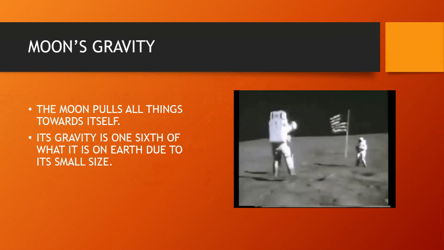This means that if you can jump 1 meter high on the earth, you can jump 6 meters high on the moon with the same effort. In fact, your weight on the moon would only be one-sixth of your weight on earth. So, if your weight on earth is 60 kg, your weight on the moon will only be 10 kg.